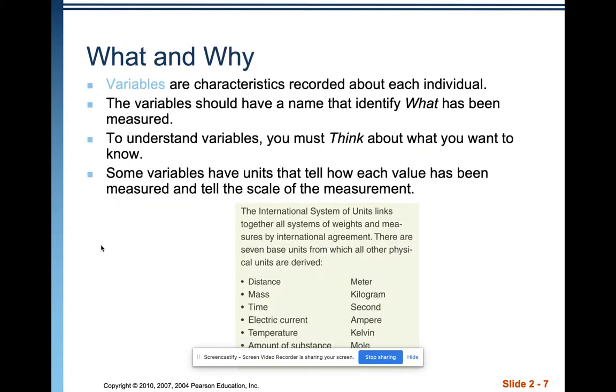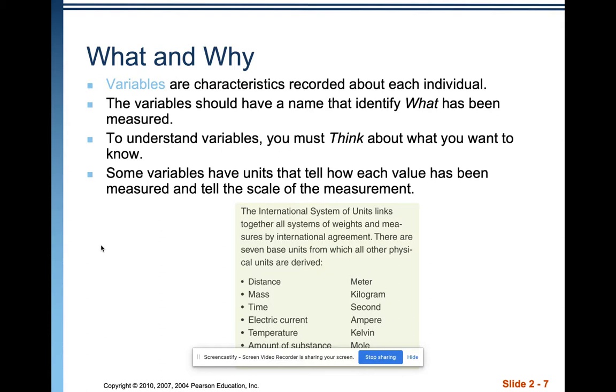The what and why, basically, the what are the variables, and those are the characteristics recorded for each individual. They should be given names that identify what has been measured. It should be meaningful. And to understand the variables, you must think about what you want to know. This is critical not only in reading information, consuming data, it is absolutely critical in creating data. If you are ever in a situation where you are writing your own survey questions, knowing precisely what you want to know will help you write the best questions.